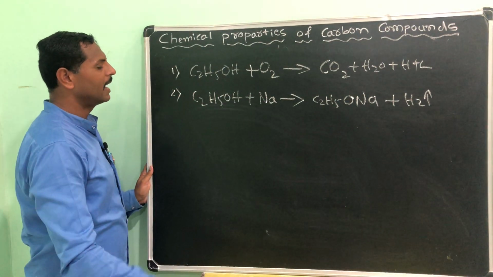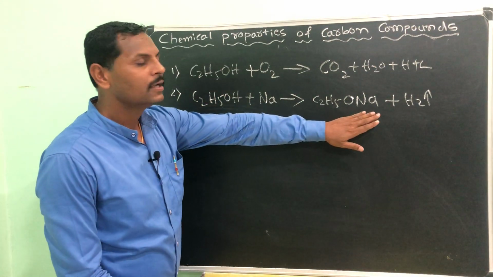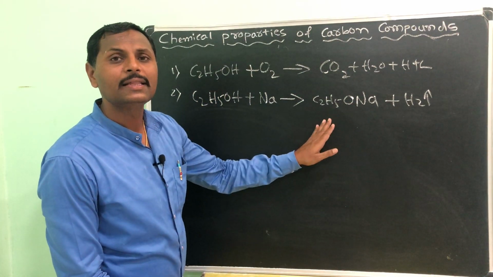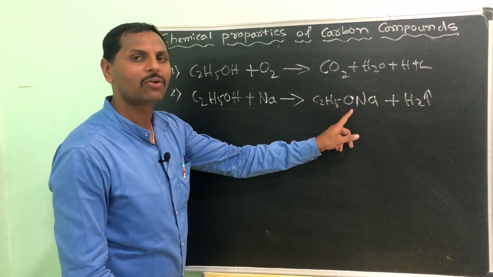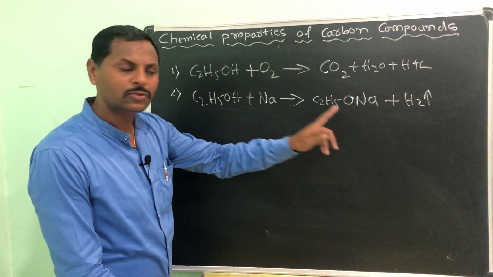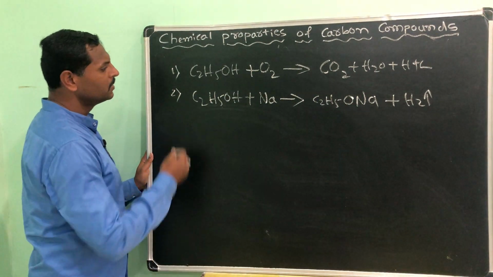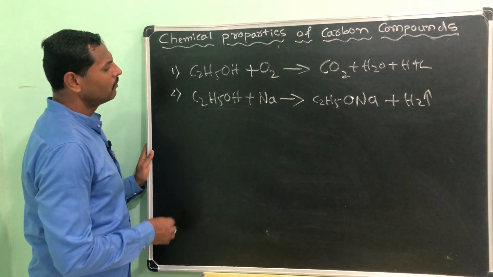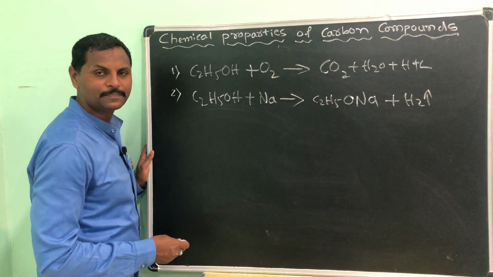Understood? Okay then. So we had seen ethanol, when it reacts with the metal, it gives a metal ethoxide. Sodium, you write down, sodium ethoxide. Understood? Okay then.